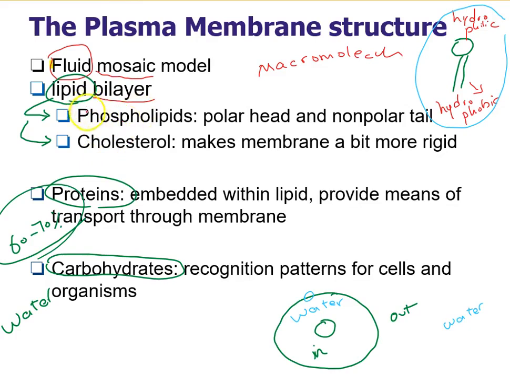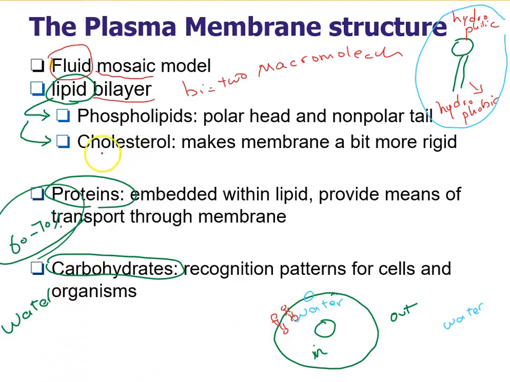That's the reason the plasma membrane is a lipid bilayer, as bi means two. So simply, we have two layers of phospholipid in the structure of the plasma membrane, with all their polar, hydrophilic heads toward the water outside and also inside, and all the tails, which are hydrophobic and non-polar, toward each other.